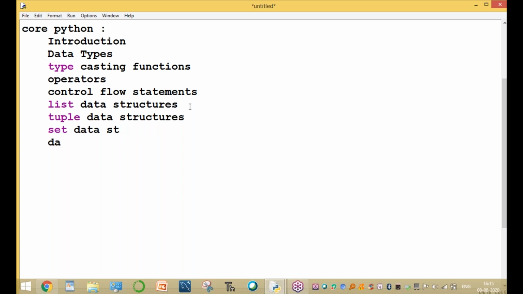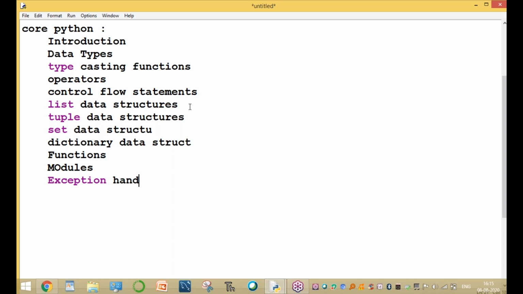Now another one is the dictionary data structure. And after completing the data structures, next we go for the concept of functions. And after completing functions, go for modules, and then exception handling. These topics are covered in core Python.